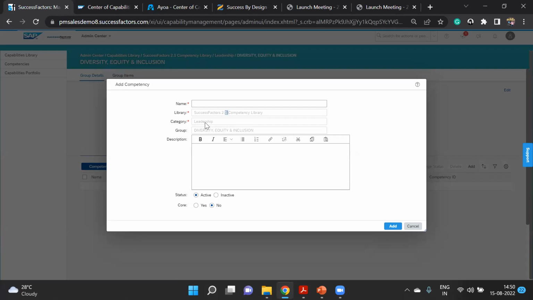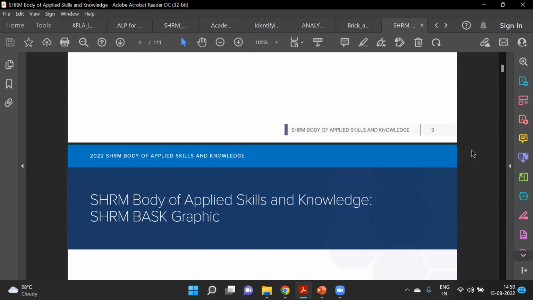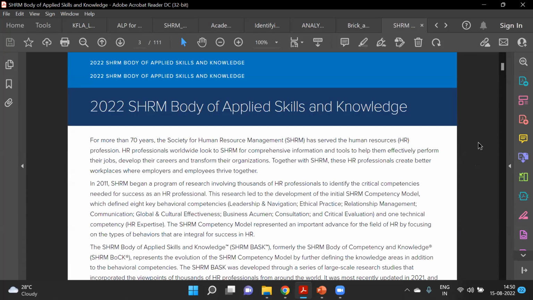Okay, so we are actually inside the SuccessFactors library we're creating. Otherwise, we can create a separate library for us. So I'm just giving an example, but we can also have our own library, an SHRM library. That you can also try. So while adding the competency, as it belongs to diversity, inclusion, I will go to that particular section of this document.